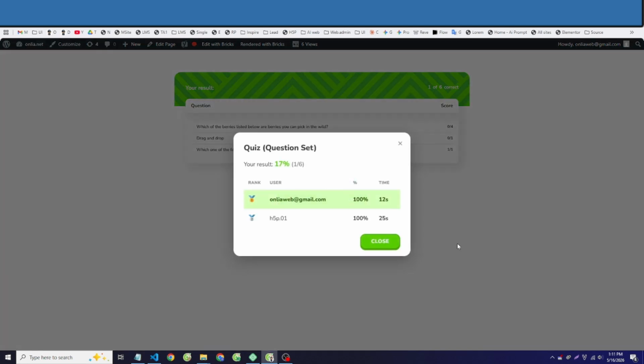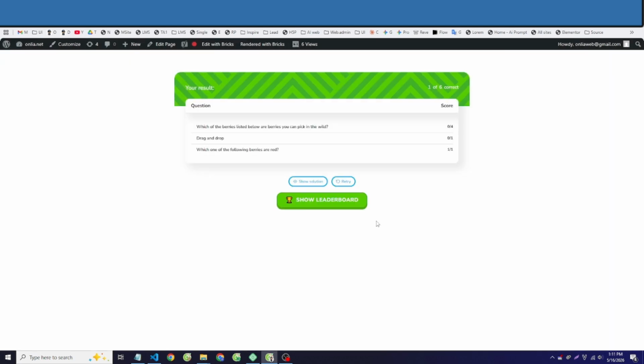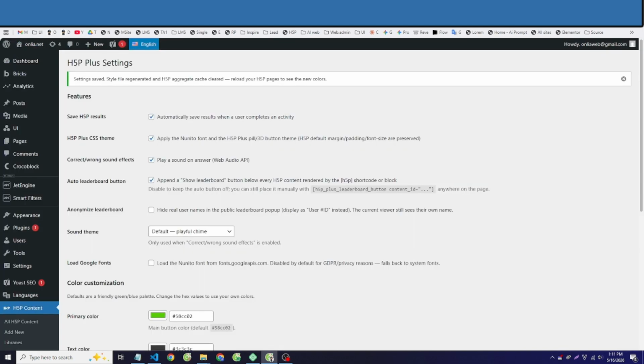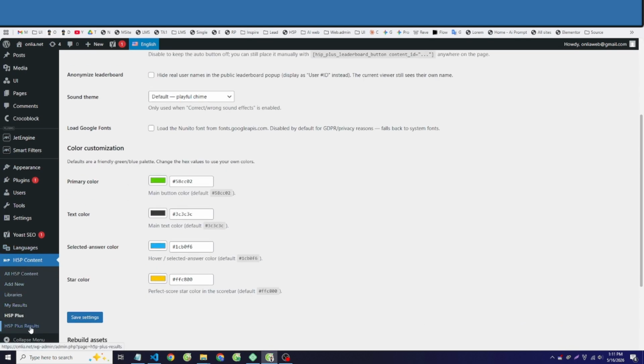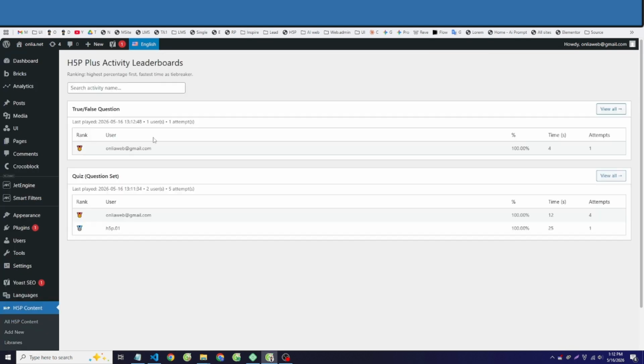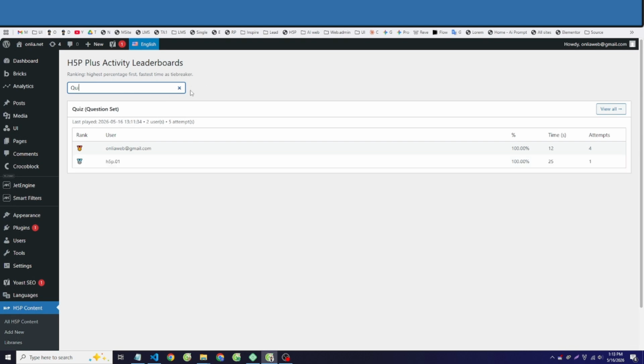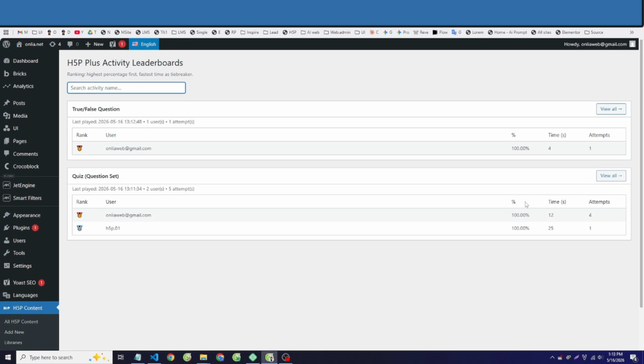And the more important thing is that it creates a leaderboard. That's very exciting. Yeah, and you can check the results of all the activities in the admin dashboard like this, and you can type the name of the activity. It will show you exactly. Yeah, you can see right now like this.